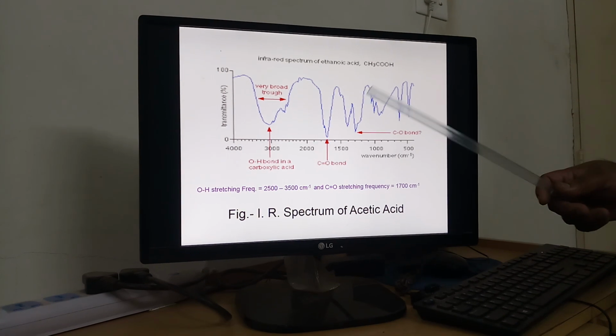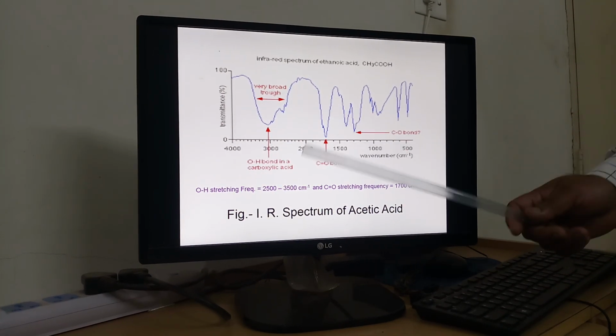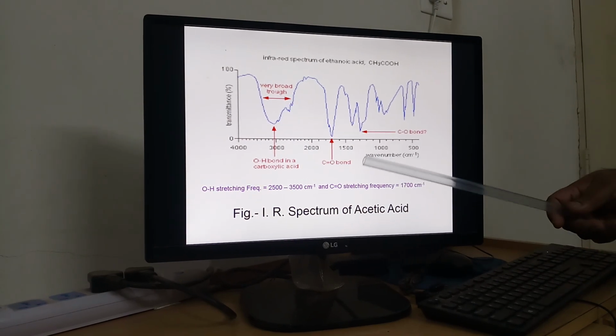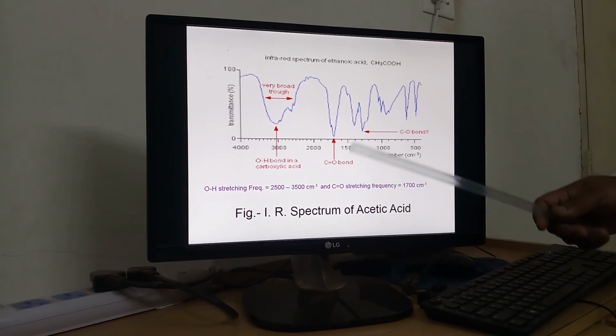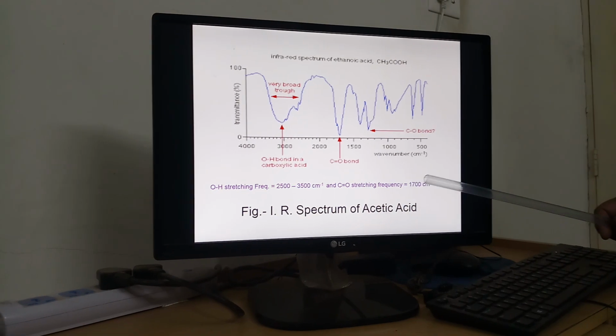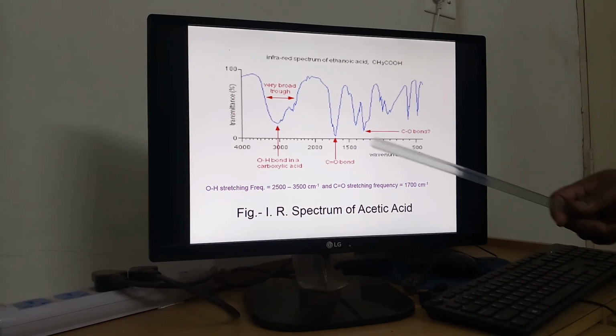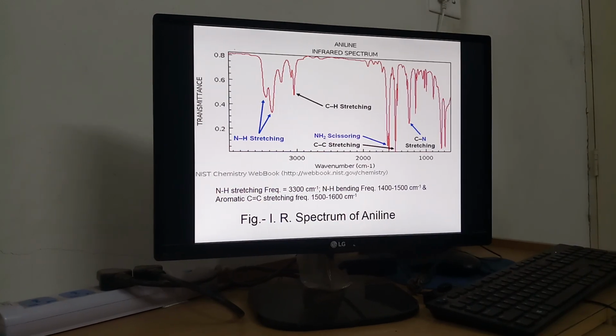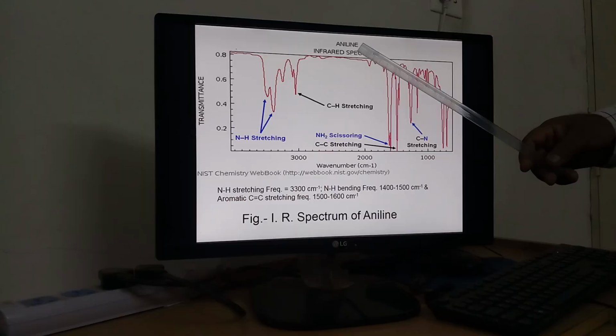Now this is acetic acid. The OH stretching frequency shows a broad band, around 2500 to 3500. This is a broad band we are observing. Then the carbonyl stretching frequency of acetic acid is around 1700. These are the two major bonds. Other CH etc. Now we are observing here the spectrum of aniline.